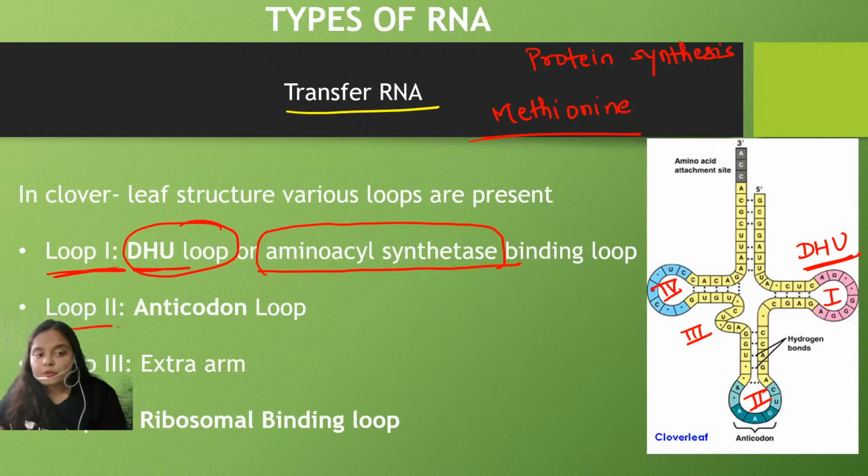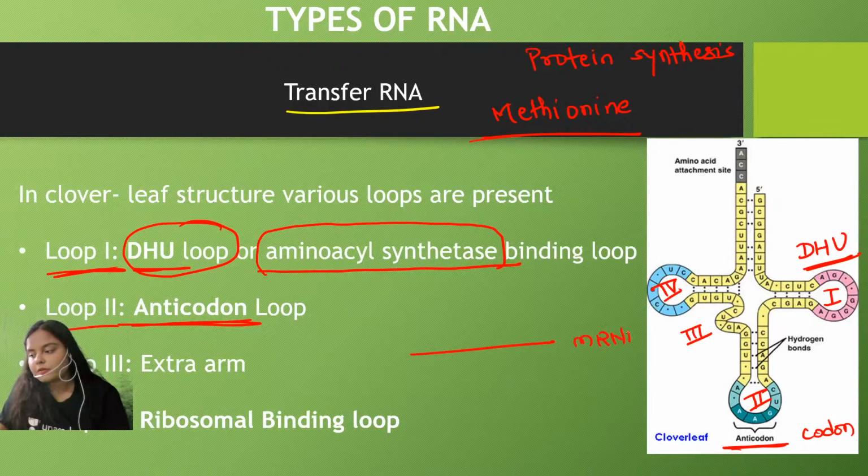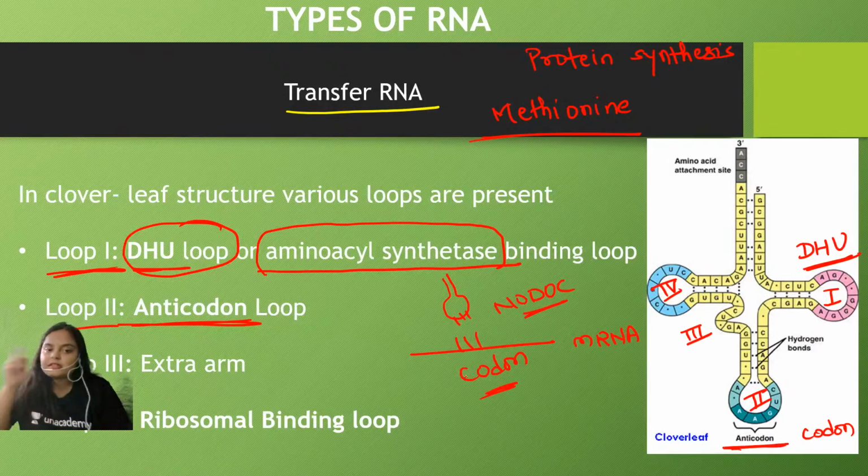Loop 2 is the anticodon loop. The anticodon is the complementary sequence of the codon. The codon is present in the mRNA. This is the mRNA molecule, and here is the codon. The anticodon, also known as the NODOC, is the complement of the codon, and it is present in the tRNA molecule.